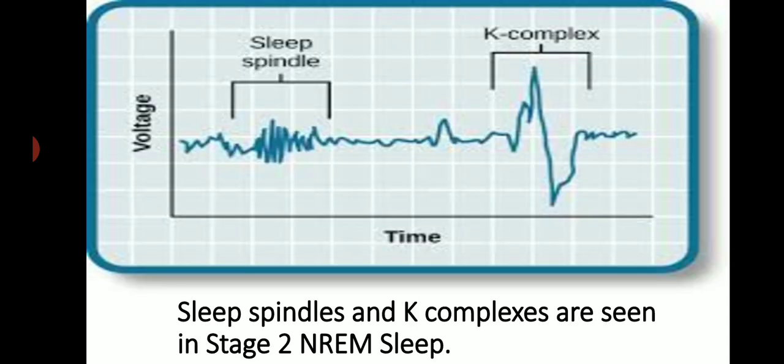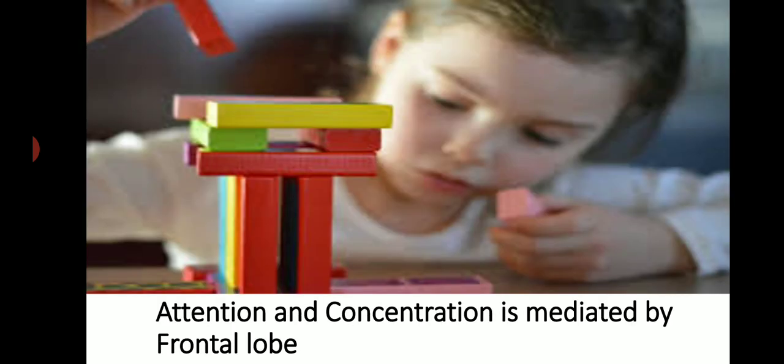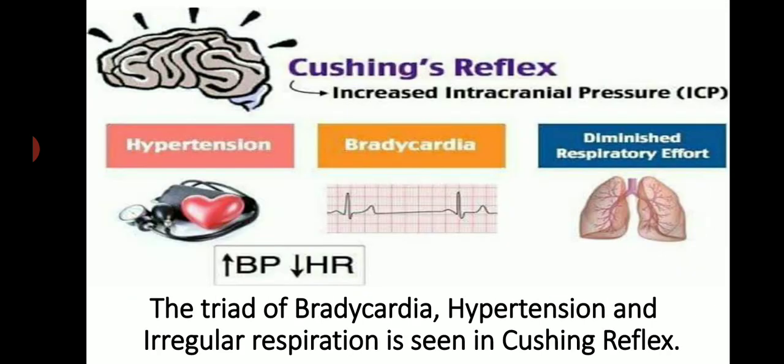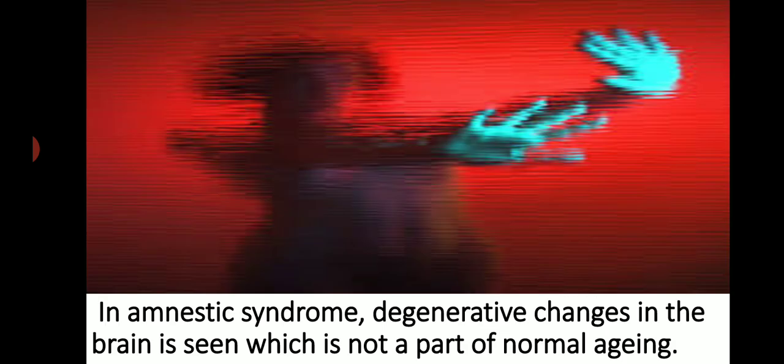Sleep spindles and K complexes are seen in stage 2 NREM sleep. Attention and concentration is mediated by frontal lobe. Patch clamp is used to study current flow along the single ion channel. The triad of bradycardia, hypertension, and irregular respiration is seen in Cushing's reflex.